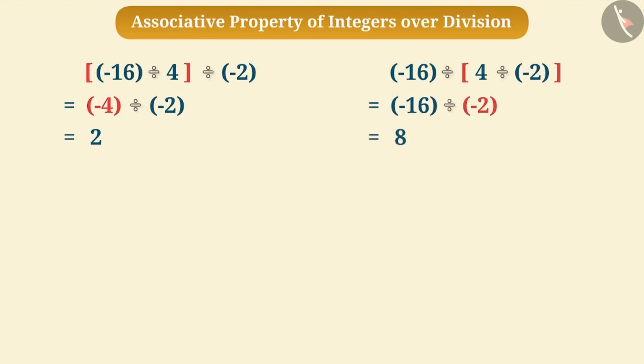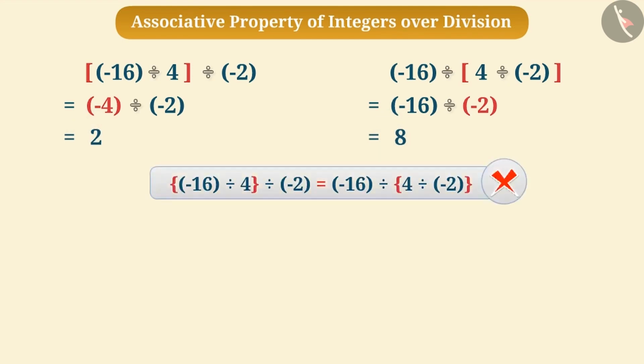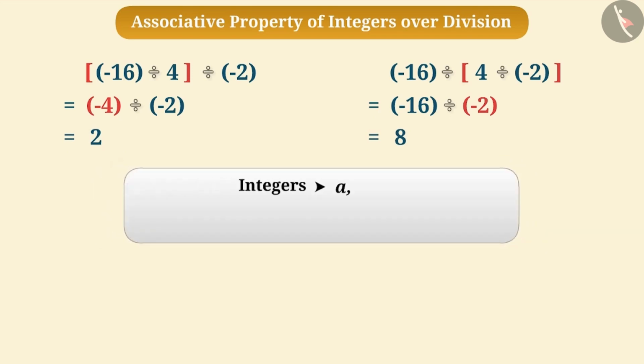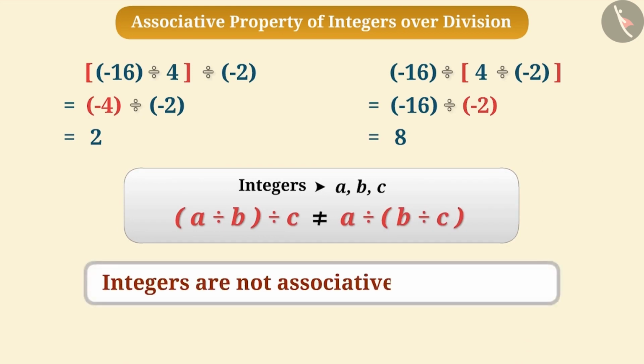The answer is not same in both the cases. That means we cannot group integers in any order to divide them. In general, for any three integers a, b, c, (a ÷ b) ÷ c is not equal to a ÷ (b ÷ c). Therefore, we can say that integers are not associative over division.